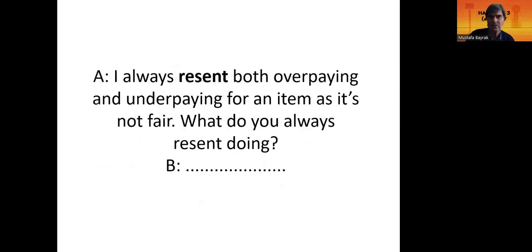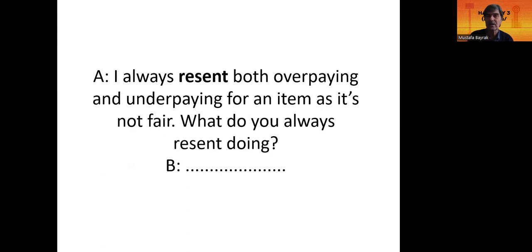Now, I always resent both overpaying and underpaying. Yeah, this is really a fact about me, about myself. I always resent both overpaying and underpaying for an item as it's not fair. Yeah.